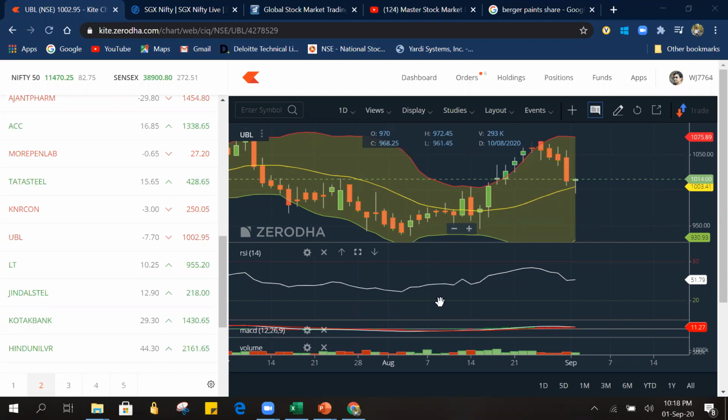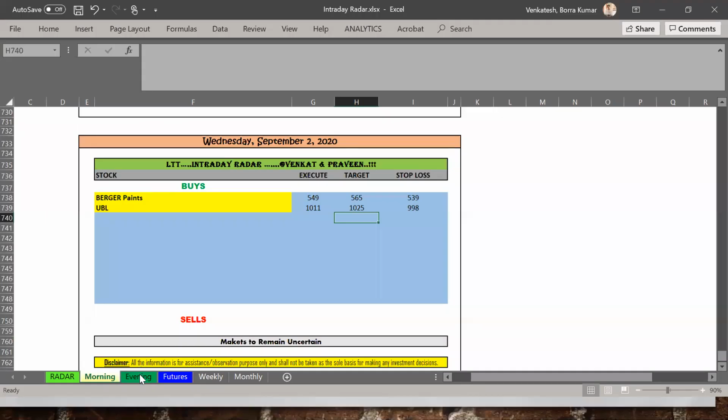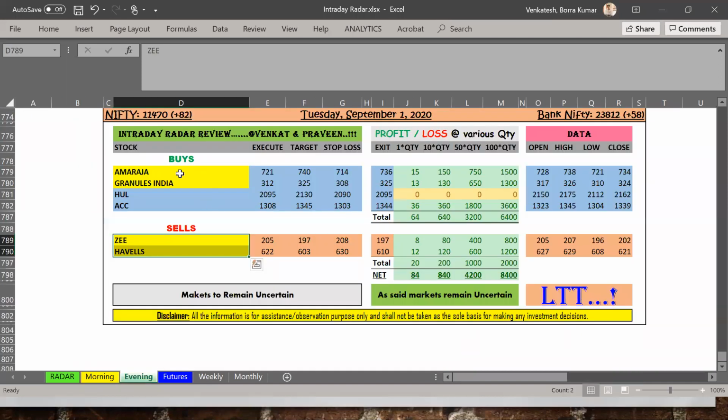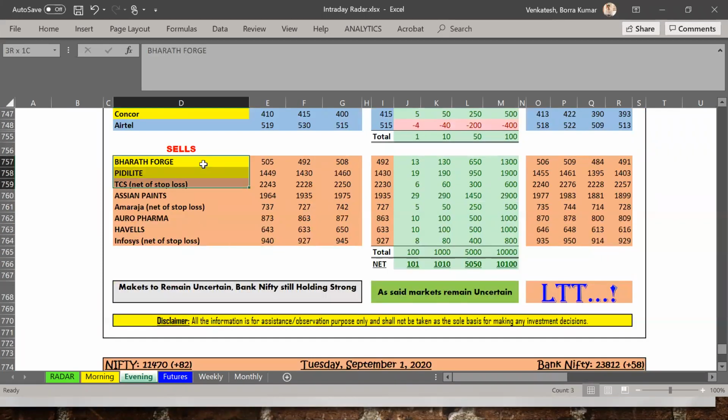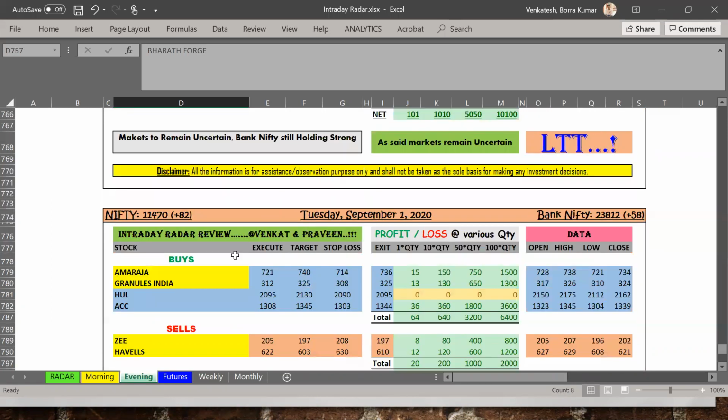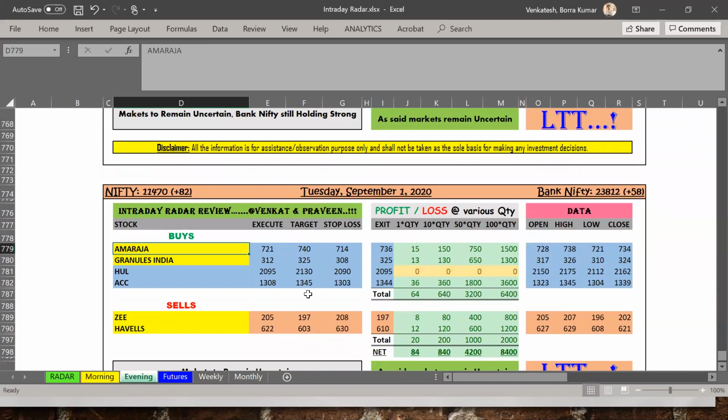Why am I giving only a few stocks on the radar? On Monday, we had only a few stocks on the radar. Almost four in the buy and two in the sell, totally six. Some days you see many stocks. On Monday, on the sell side alone, you could see almost eight stocks. But today's entire radar is just 4 to 6. Why did this happen? Because yesterday every share was indicating completely sell, only red candles. So we picked up only special stocks.